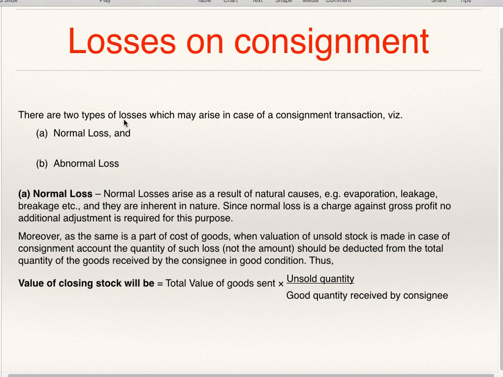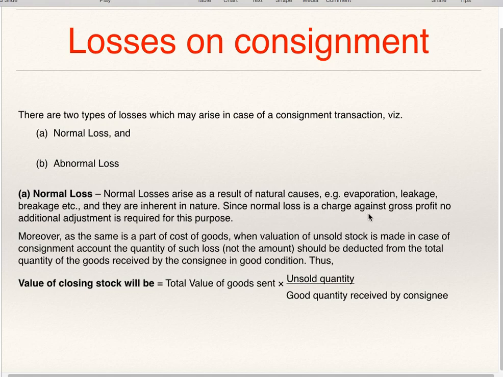Losses on consignment. There are two types of losses which may arise in case of a consignment transaction. These losses are normal loss and abnormal loss. Normal losses arise as a result of natural causes, for example, evaporation, leakage, breakage, etc. They are unavoidable. You cannot avoid this. They are inherent in nature.